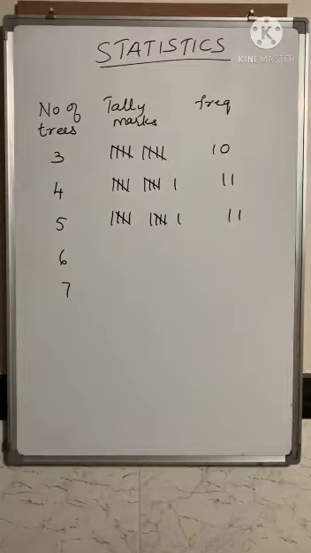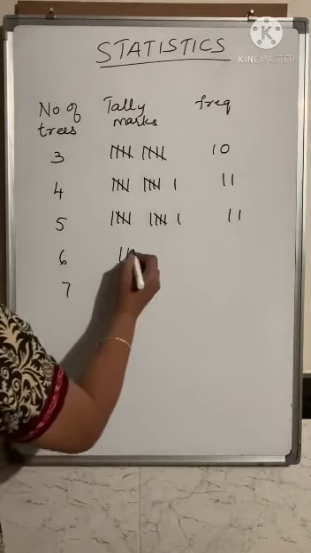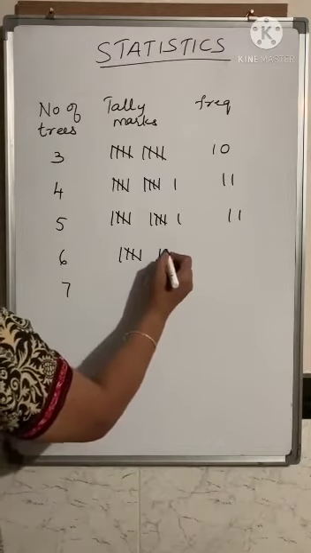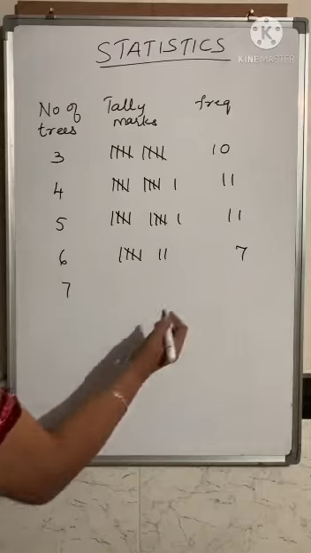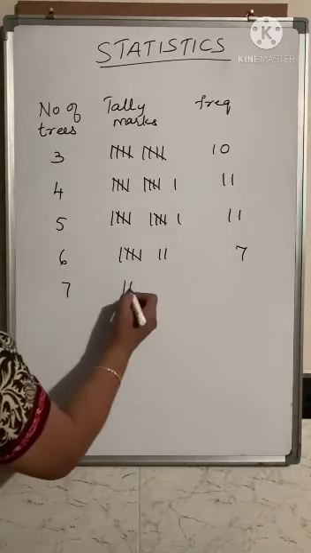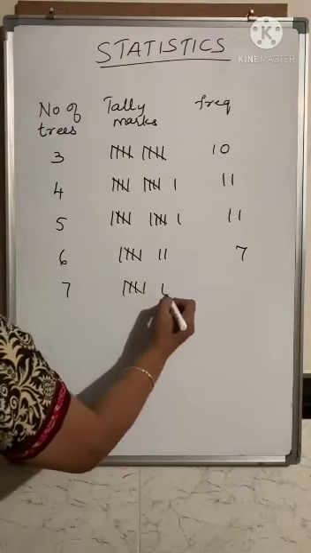Now next you have to count how many 6s are there. So there are 7 6s. 5, there is 7. So you have to write 7 here. And there are 6 7s. 1, 2, 3, 4, 5.